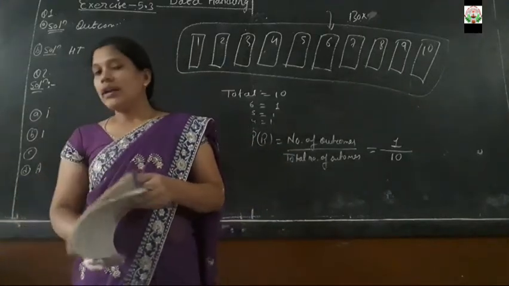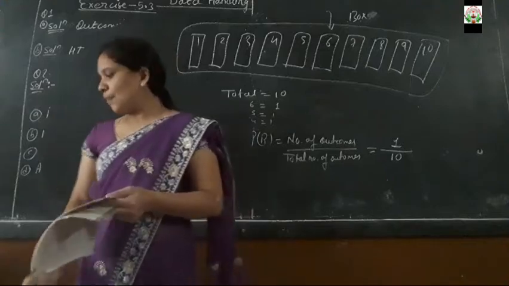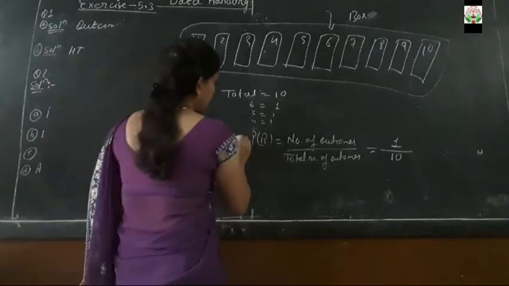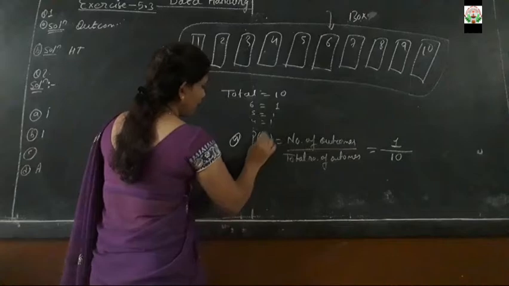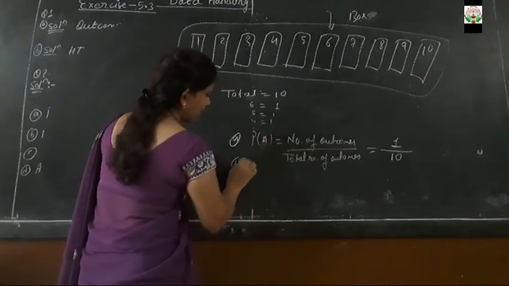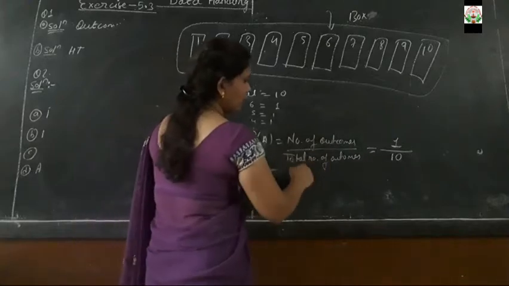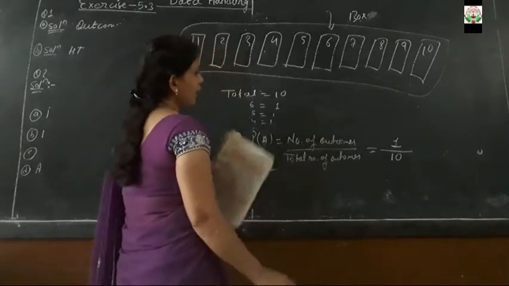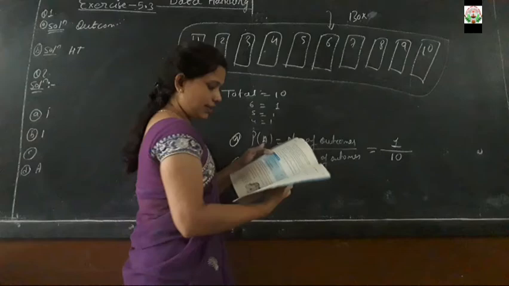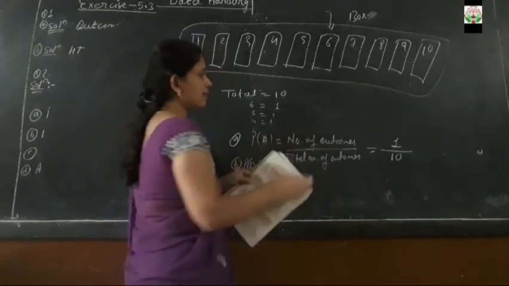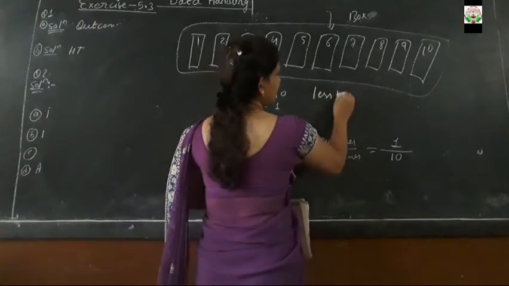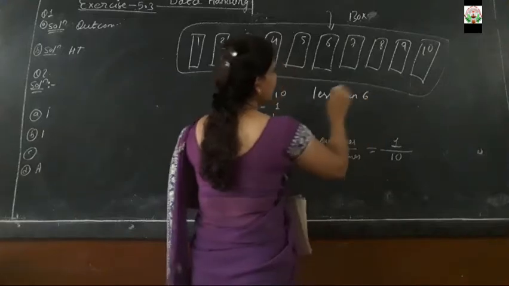Second, B part of the question: getting a number less than 6. This was the A part answer. Now the B part answer. The same formula we are going to use for this also: number of outcomes upon total number of outcomes. Now can you tell me the numbers? Here it is said the number less than 6. So what are the numbers less than 6?